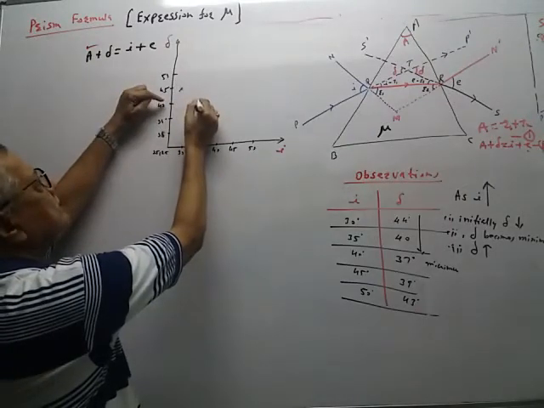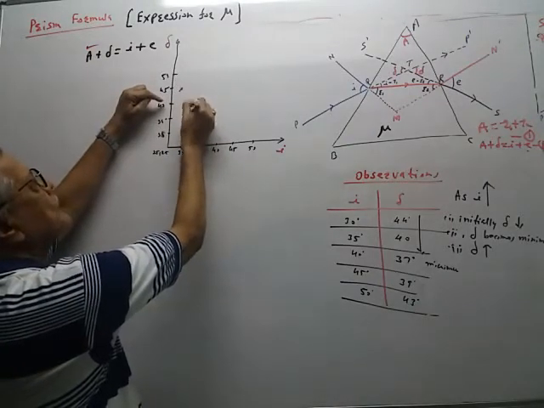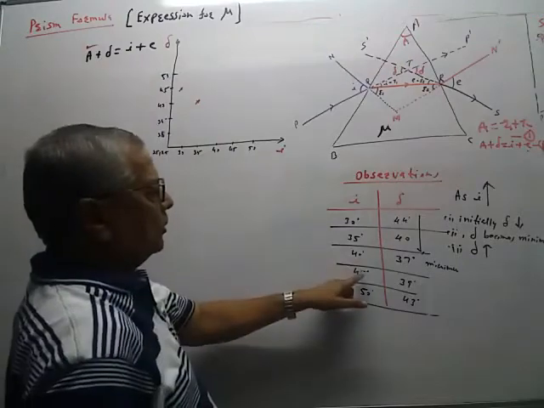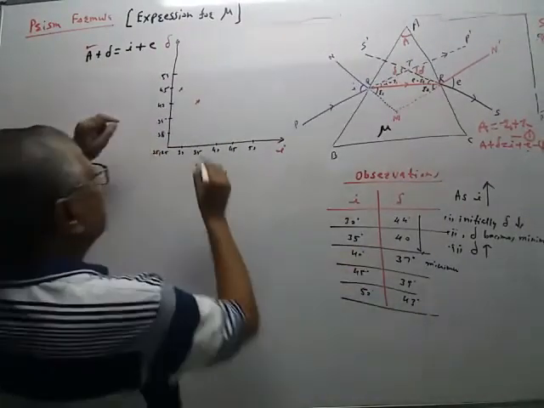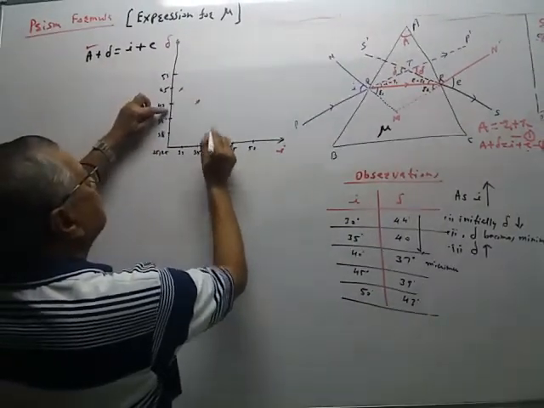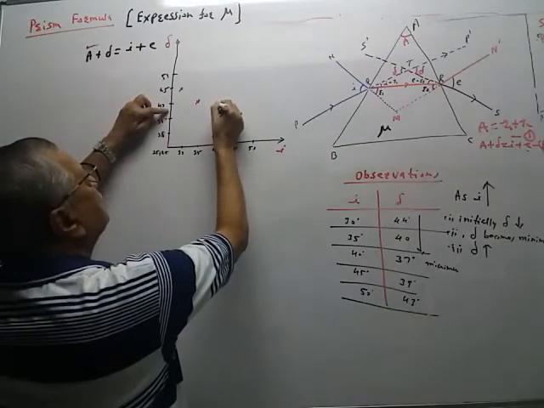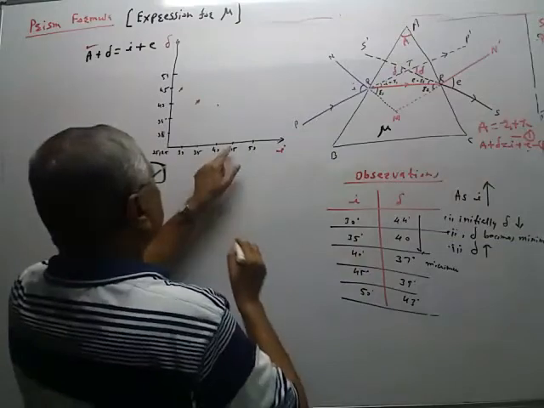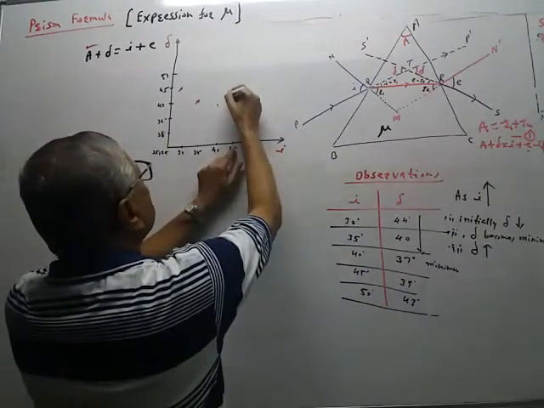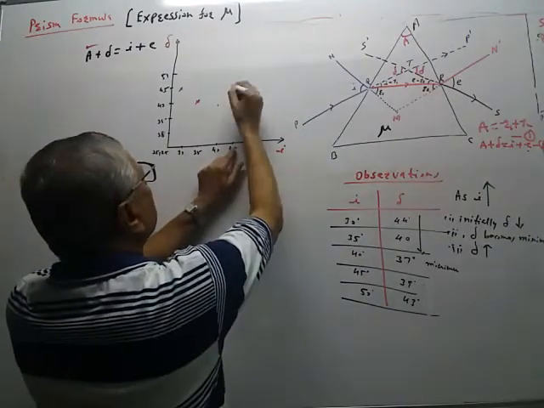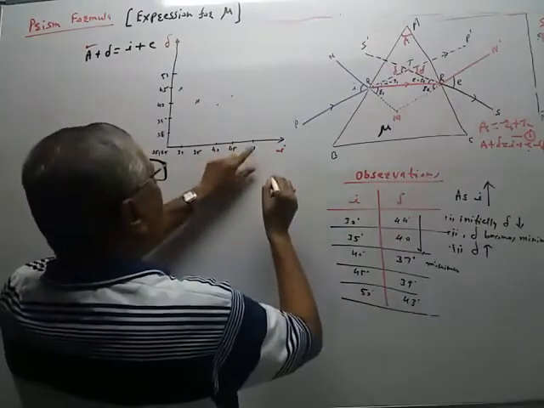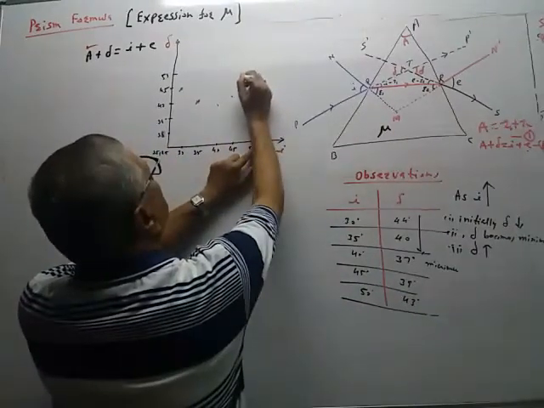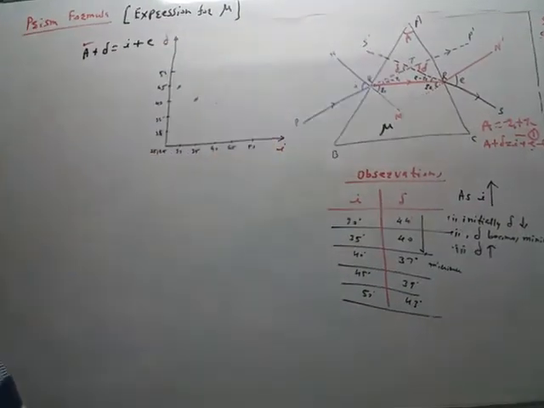It is the intersection approximately here. Then 40 degrees, 37 degrees, approximately here. Like this. 45 degrees, 39, somewhere here. And 50 degrees, 43 degrees. Like this.